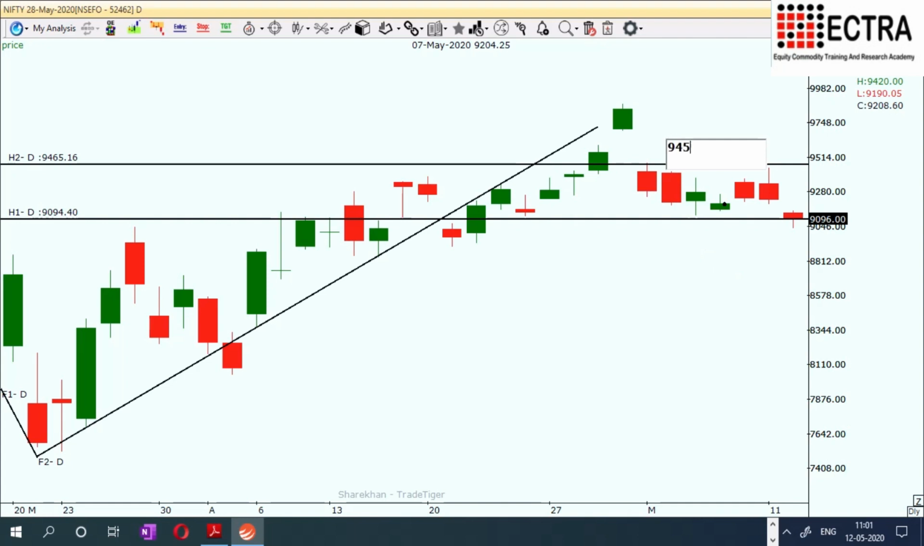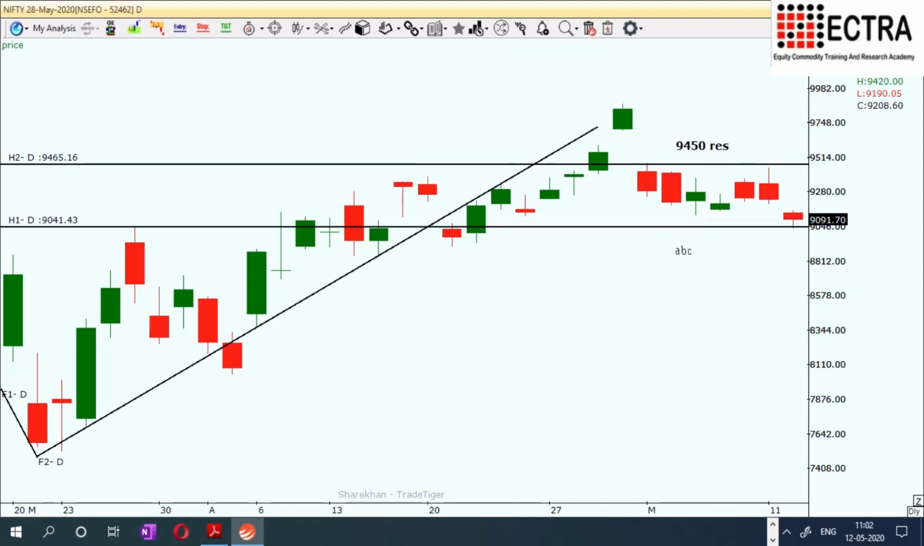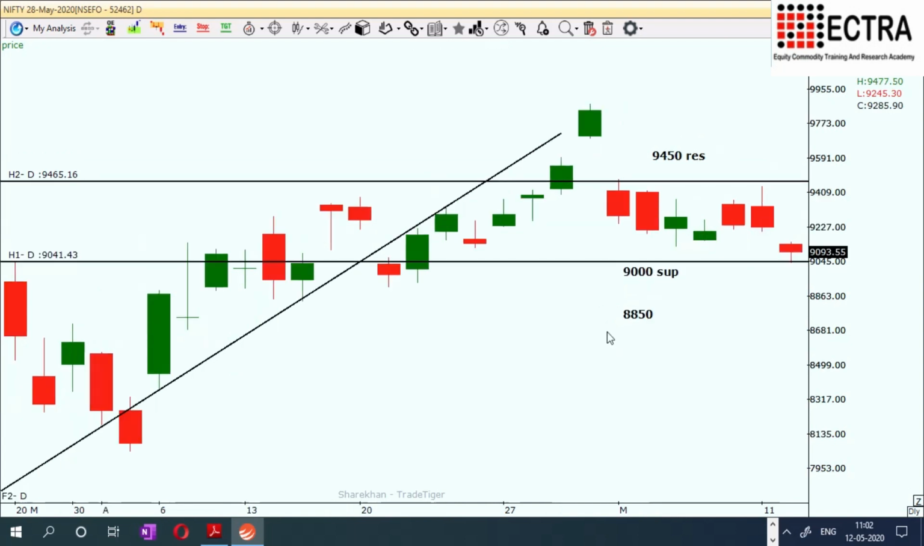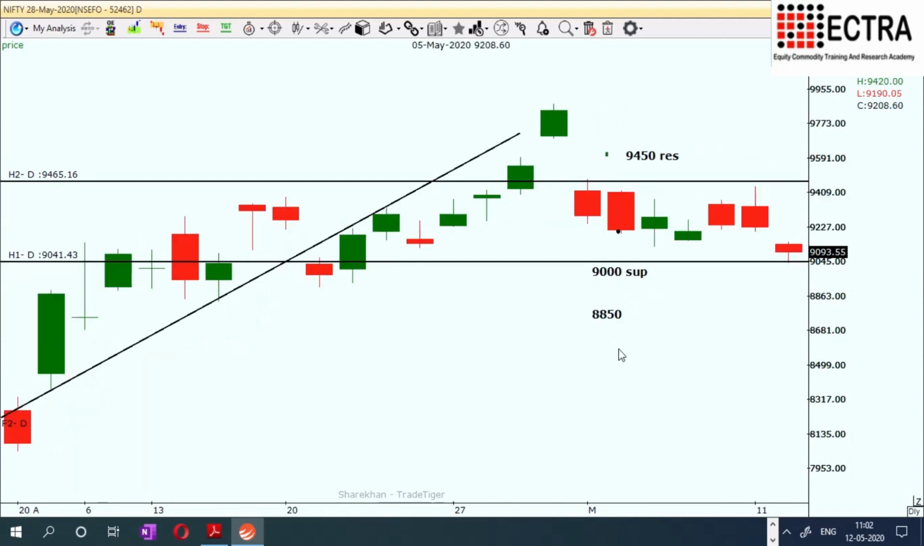9450. This is the upper level resistance level. As well on the lower side we look at 9000 is a strong support level. If this is broken, then there could be a substantial fall and it can take it to 8850. This is how we are looking at the bigger picture of futures Nifty.